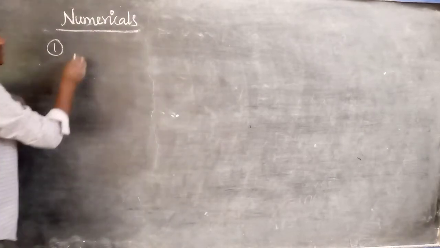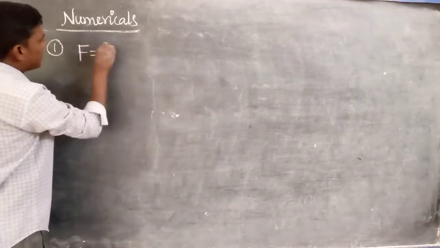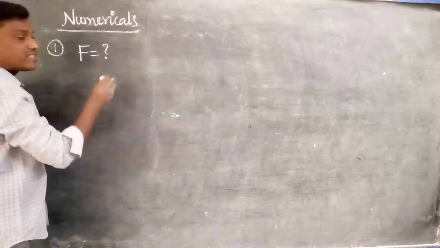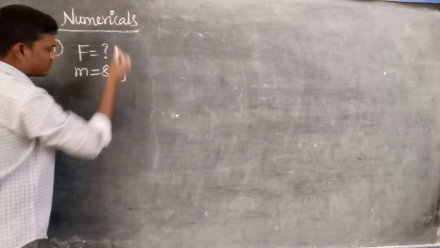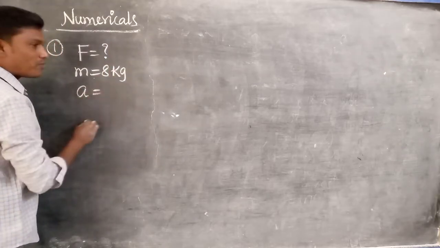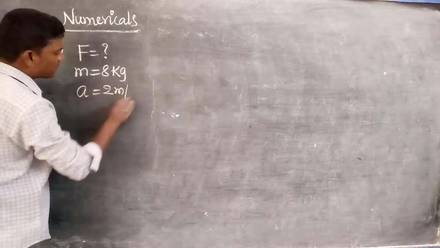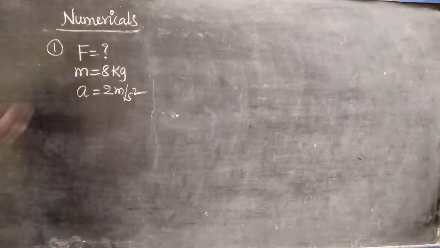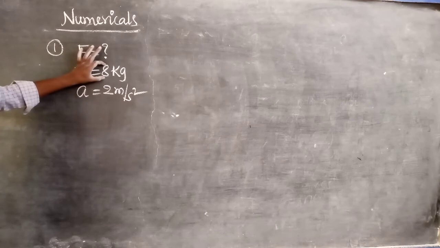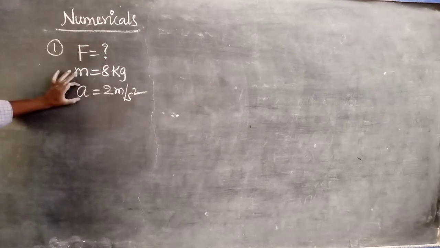So which value can we find? We can find the F value. Which values are given? The mass of the body is given as 8 kilograms, and it moves with an acceleration of 2 meters per second square.